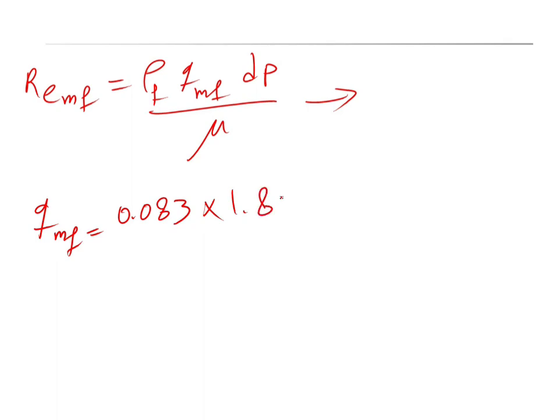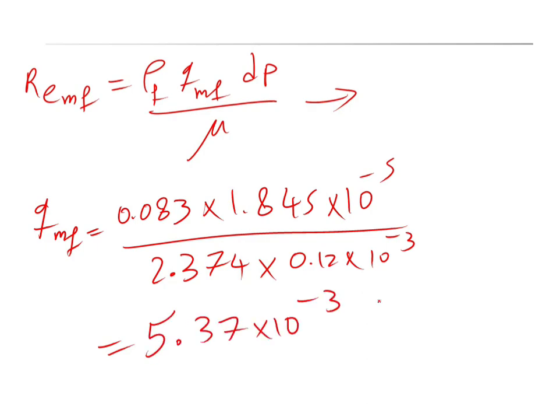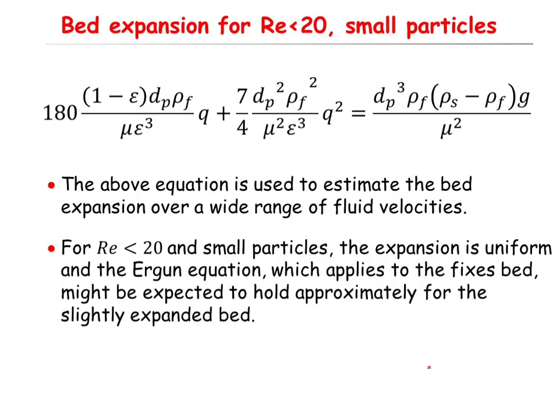which is 1.845 times 10 to the minus 5 divided by rho F, that is the density of the fluid 2.374, that is given in the question, times the particle diameter, which is given in the question, and that will be equal to 5.37 times 10 to the minus 3 meter per second. Okay, and that's the solution to this question.